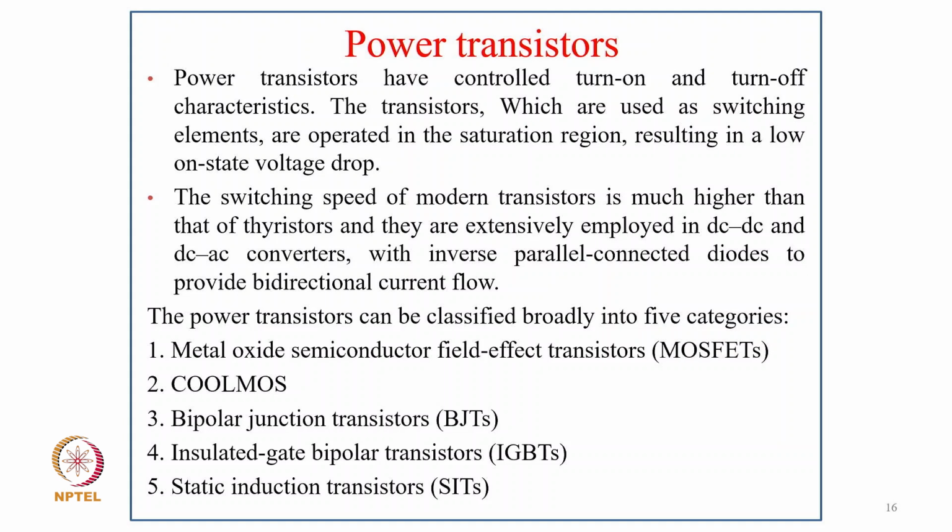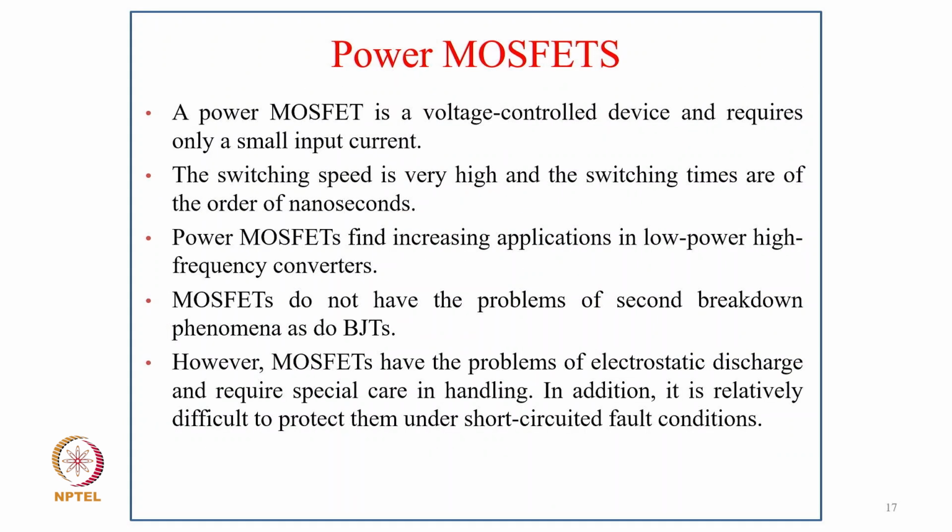The power transistor can be classified broadly into 5 categories: metal oxide semiconductor transistors like MOSFET, then CoolMOS, bipolar junction transistors BJT, insulated gate bipolar transistors, and static induction transistors. Coming to power MOSFET, a power MOSFET is a voltage controlled device and requires only a small input current, and the switching speed is very high, and the switching times are of the order of nanoseconds. And power MOSFET finds increasing application in low power, high frequency converters, and MOSFETs do not have the problem of second breakdown phenomena as BJTs do.